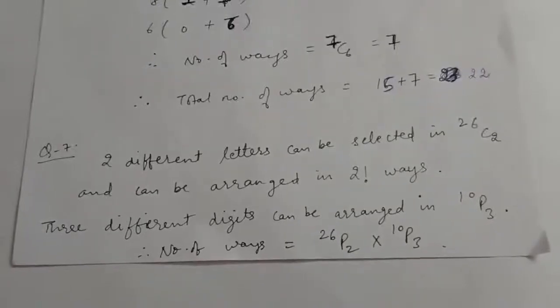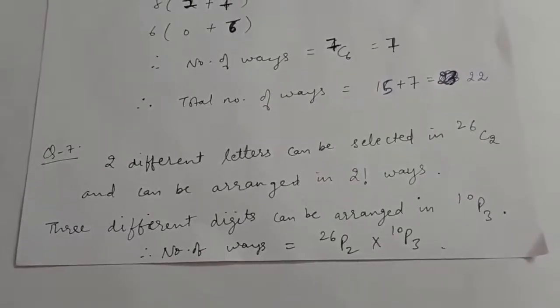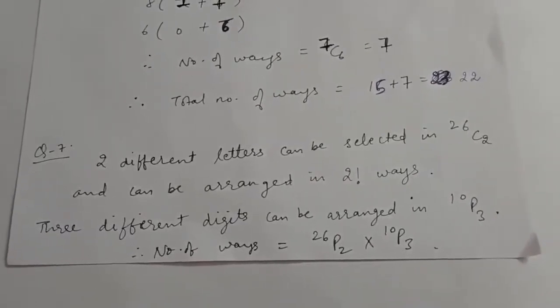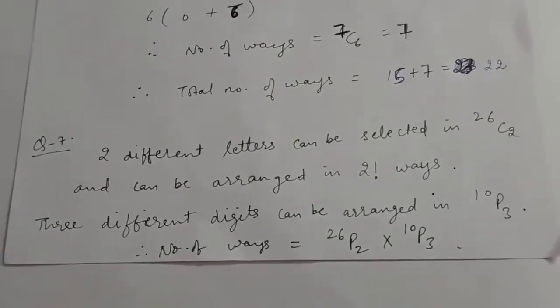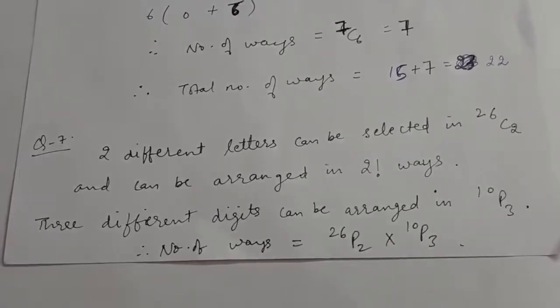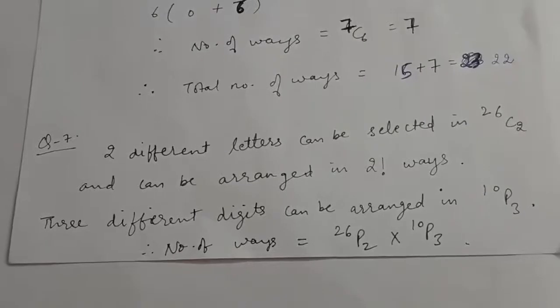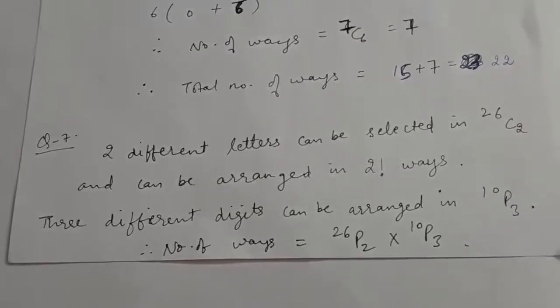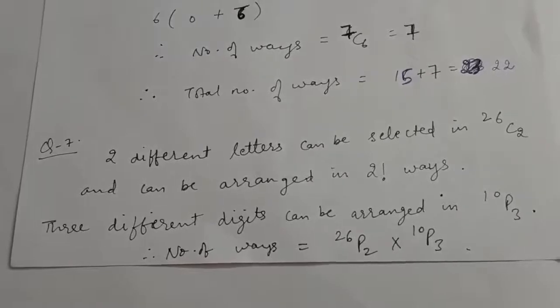Question number 7 is, how many automobile license plates can be made if each plate contains 2 different letters followed by 3 different digits? That is, this license plate has a sequence of 5 places, of which the first 2 places we have to fill with alphabets and the next 3 places are to be filled with the 10 digits.